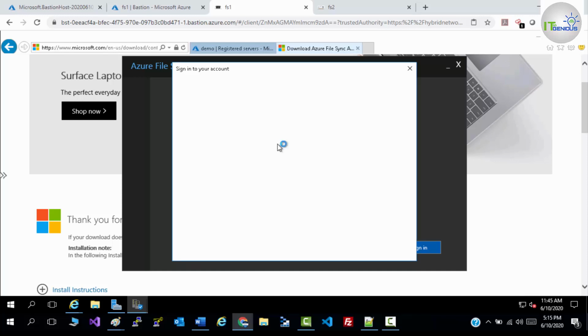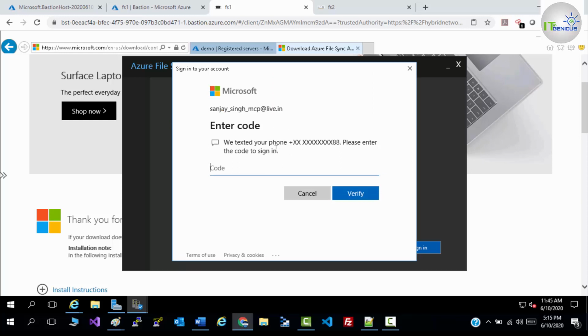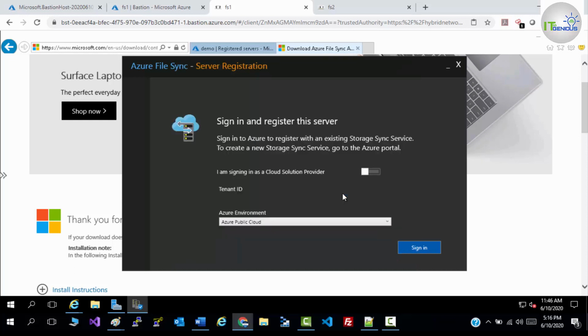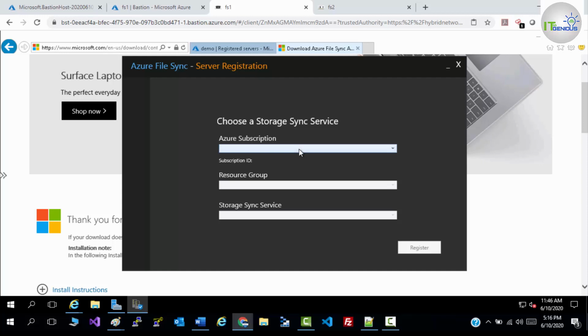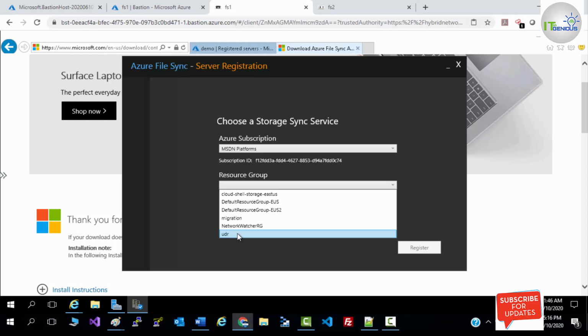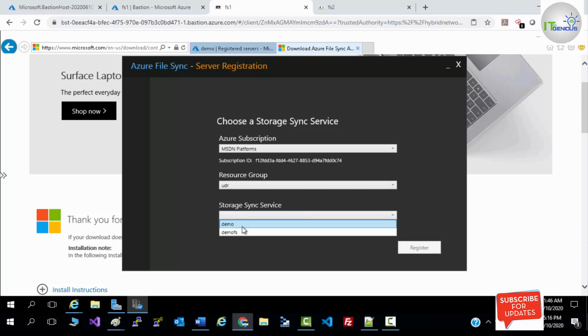So once you are authenticated, you need to choose your subscription and your file sync server. Here you need to choose your subscription, then your resource group, and then your sync server. In my case, the sync service which I'm going to use here is demo. Click on register.